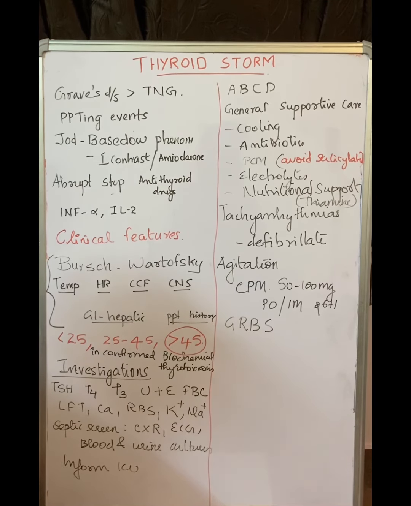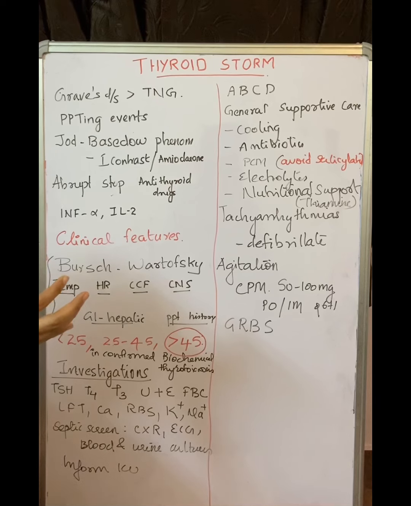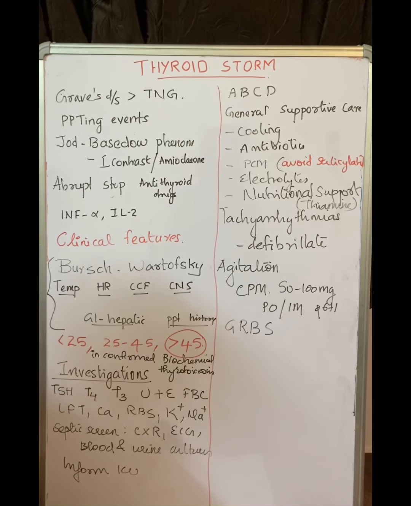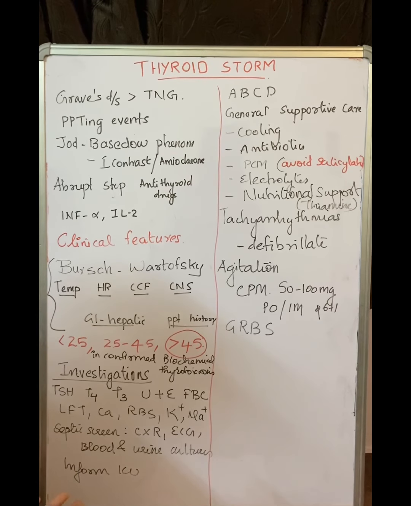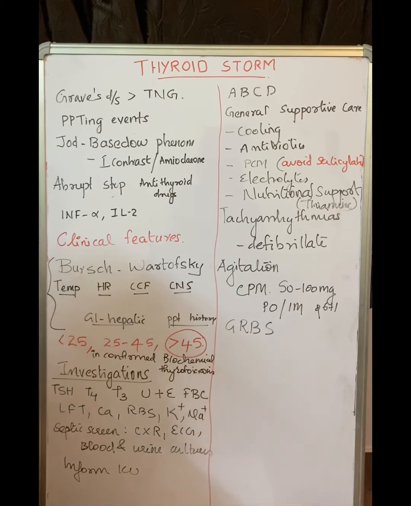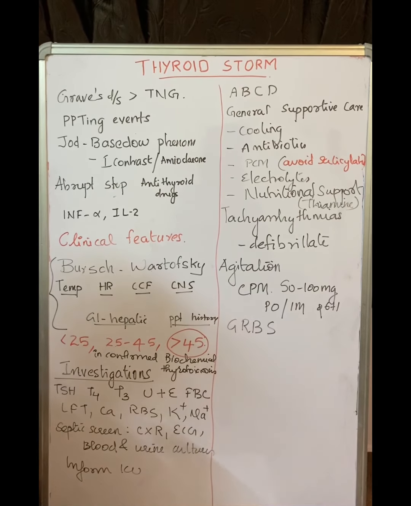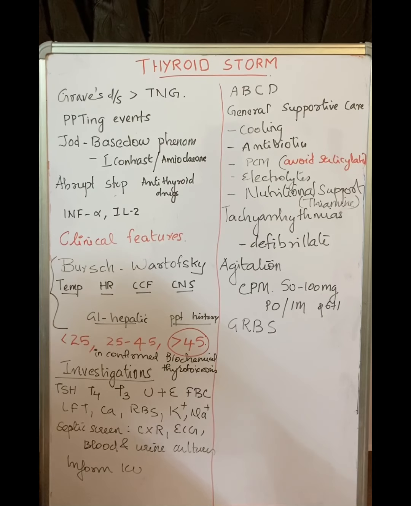And also this patient's GRBS needs to be monitored every 4th hourly, because of the thyroid hypermetabolic state going on inside the body. The liver glycogen stores will be depleted, and so the patient can go into hypoglycemia. So hence the GRBS needs to be monitored every 4th hourly. So now we will see what are the specific drugs and how we will use them.